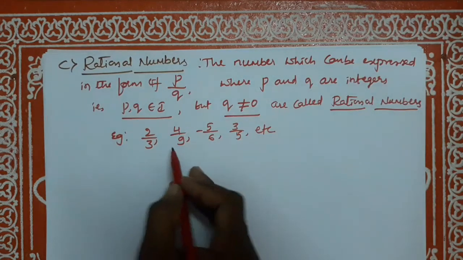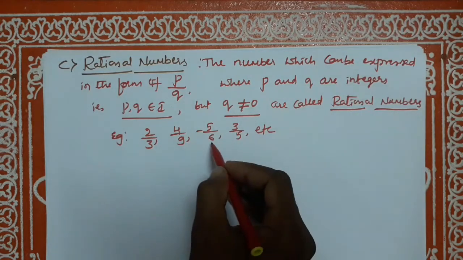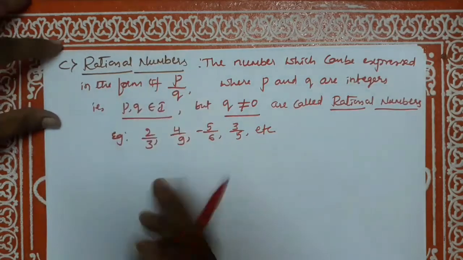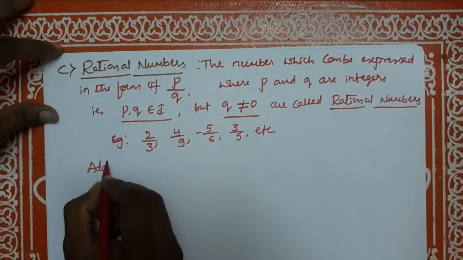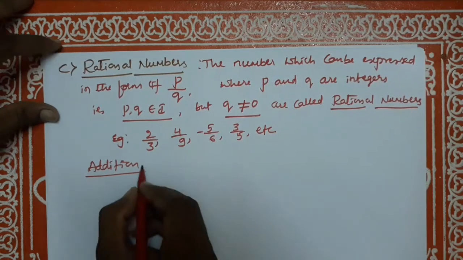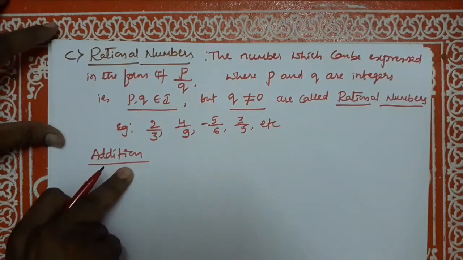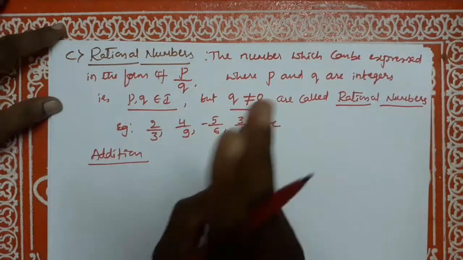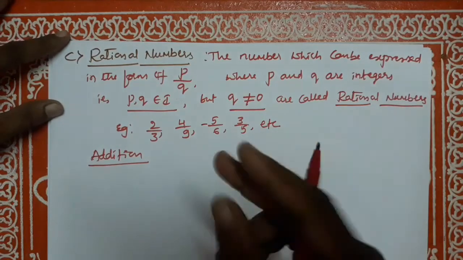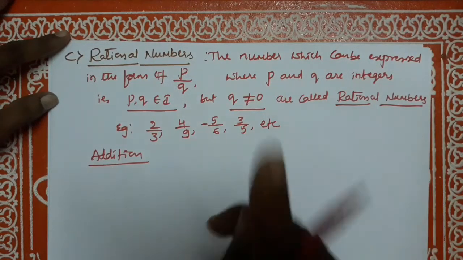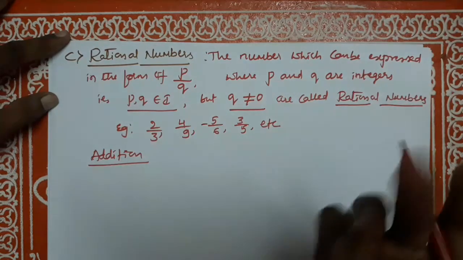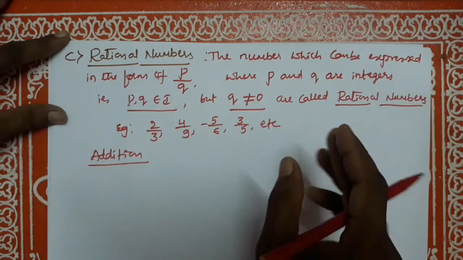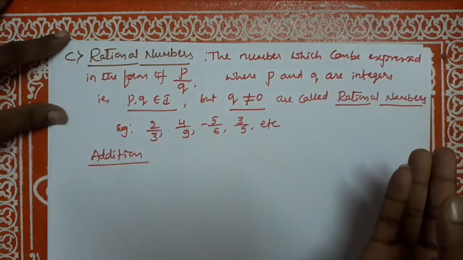See, positive rational numbers are there and negative rational numbers are also there. Now operations on rational numbers, addition. See, in addition, if we add two rational numbers we get again a rational number, so we say that rational numbers are closed under addition. That is, for any two rational numbers a and b, a plus b is also a rational number.